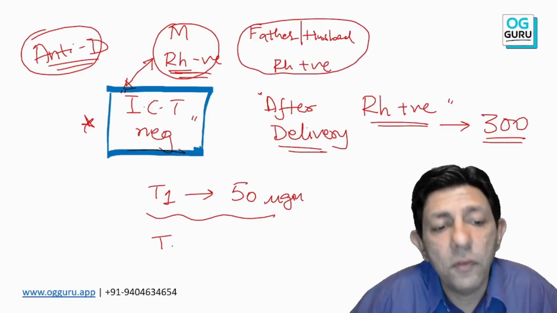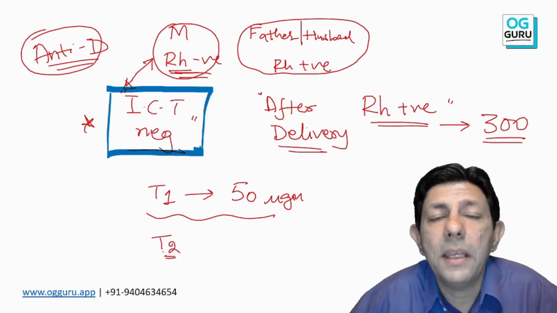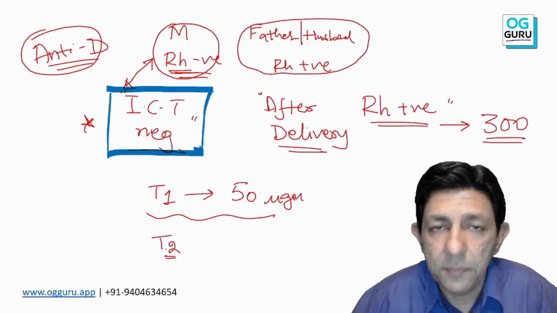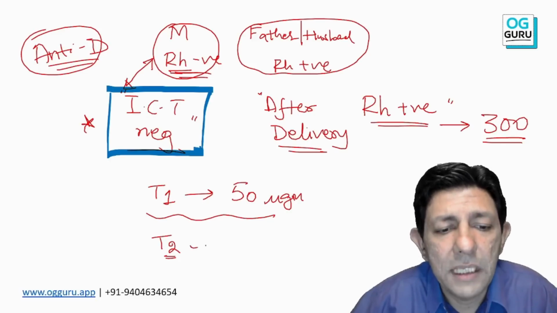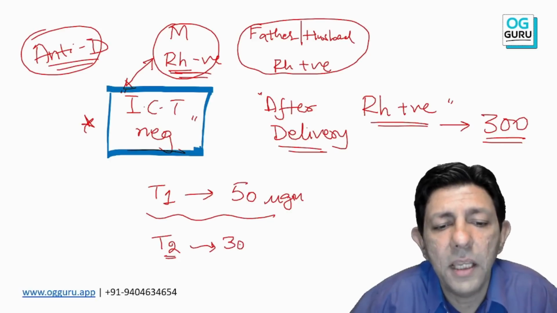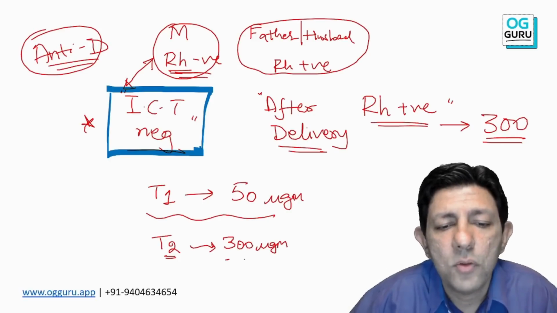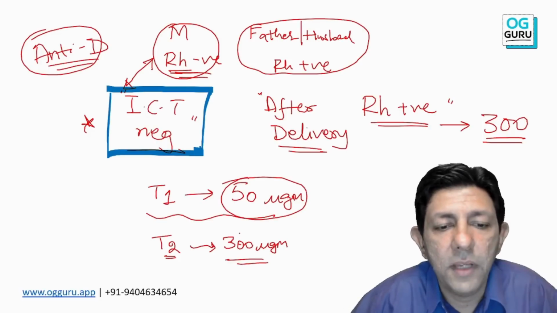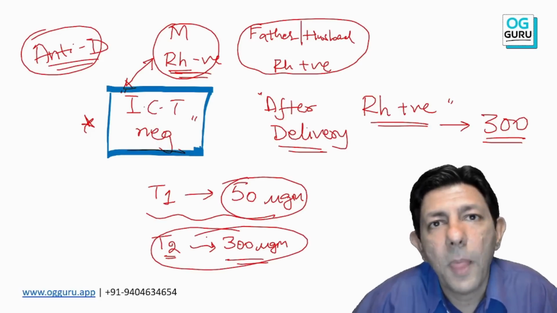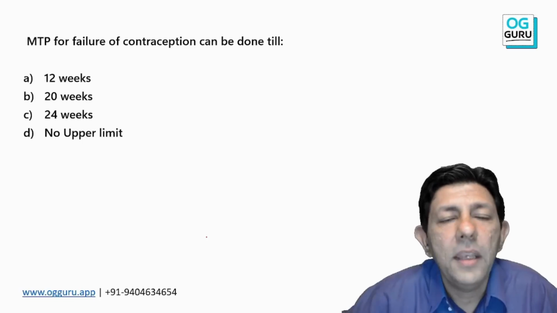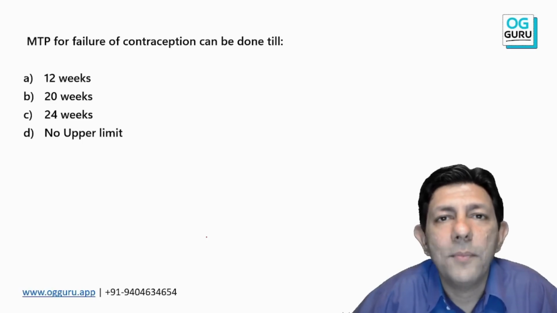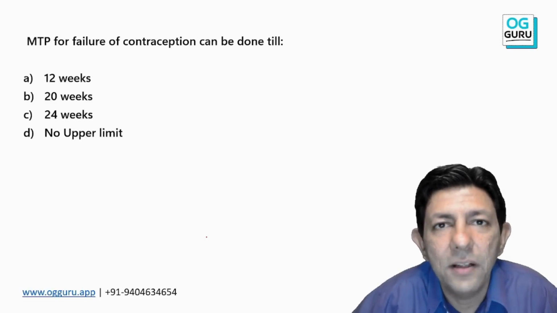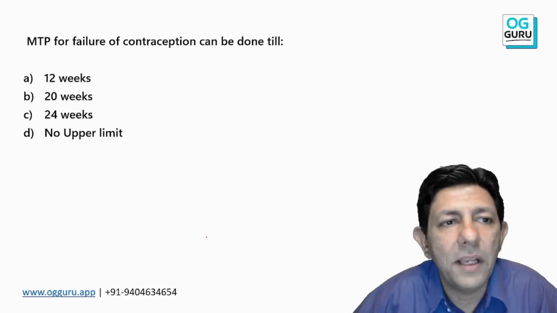Second trimester onwards, second trimester ectopic, at 28 weeks routine, last trimester any feto-maternal complication, then again 300 microgram. So only two doses to remember. Anything in the first trimester 50, after that 300 microgram. Very important. I teach this every year, and this was also one of the PYQs.